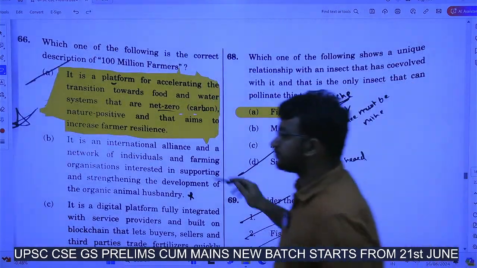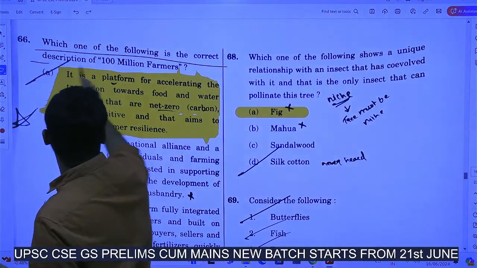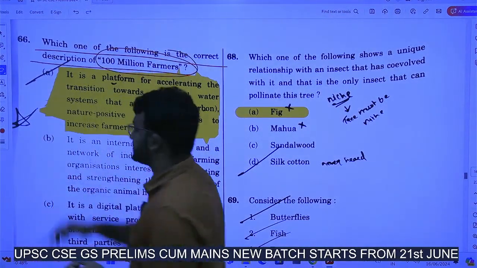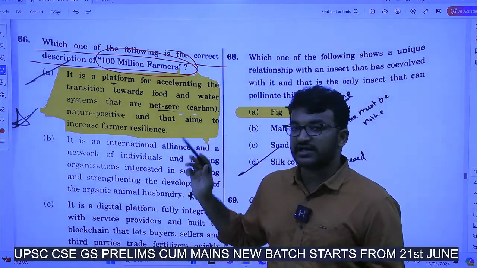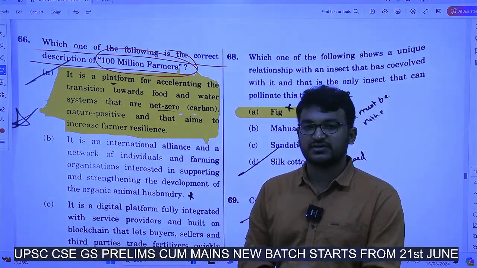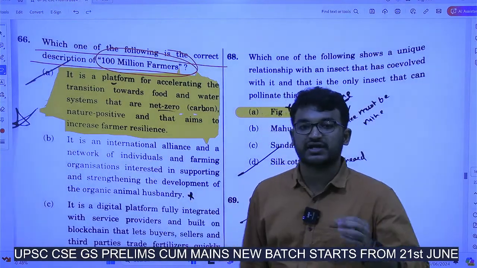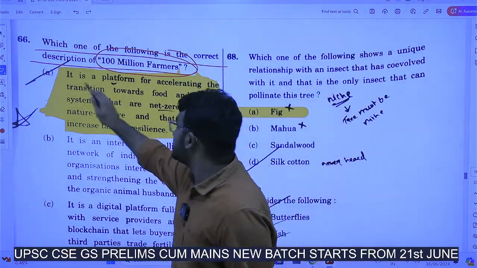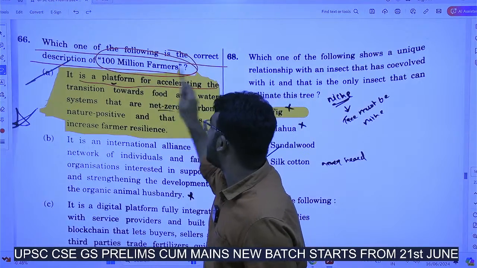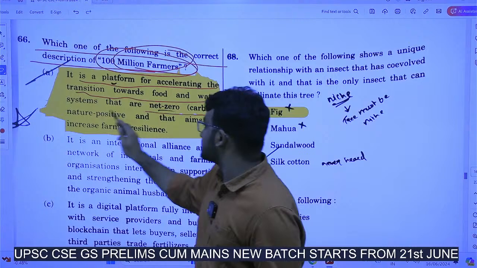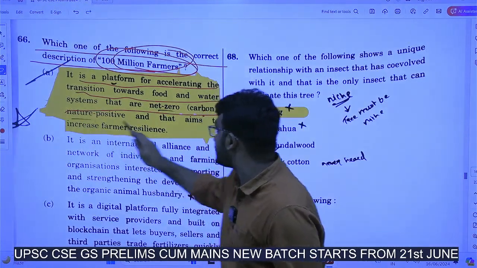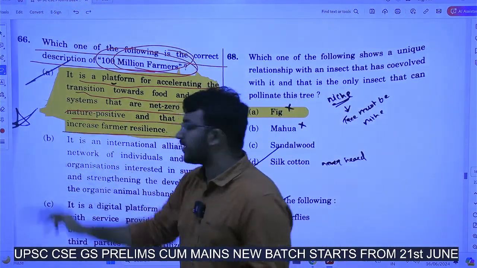Next. Which one of the following is the correct description of 100 Million Farmers? Of course, this is not in use very highly, but seeing the statements you can guess the answer. It is a platform for accelerating the transition towards food and water systems that are net zero carbon, nature positive, and that aims to increase farmer resilience.